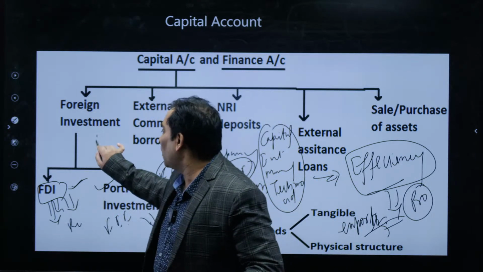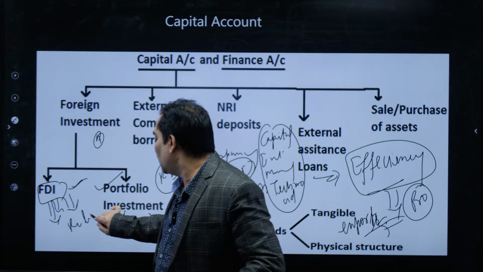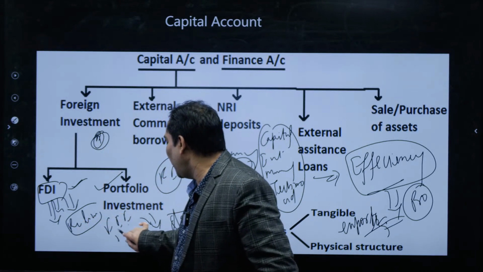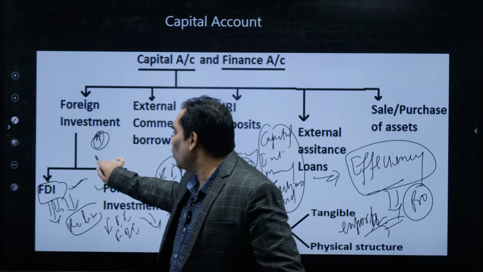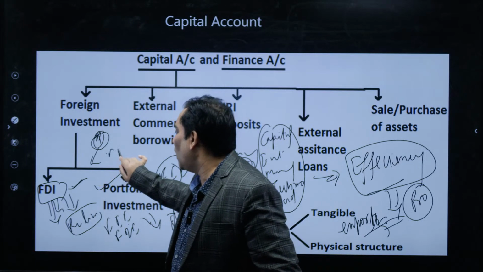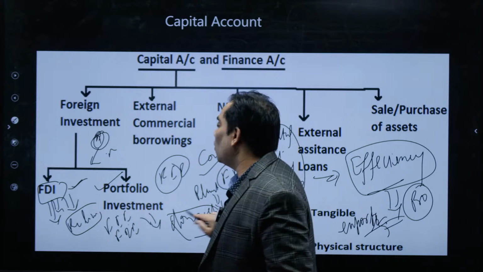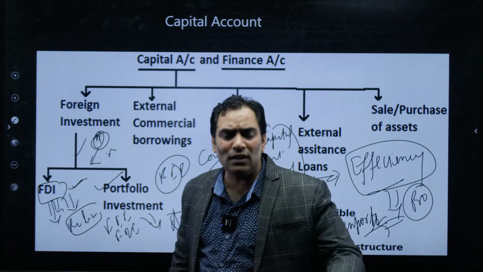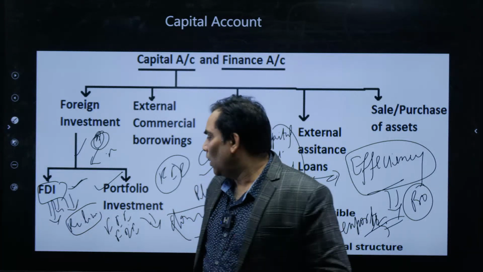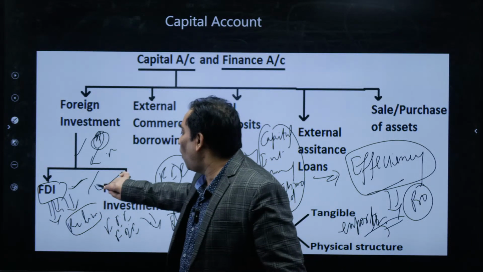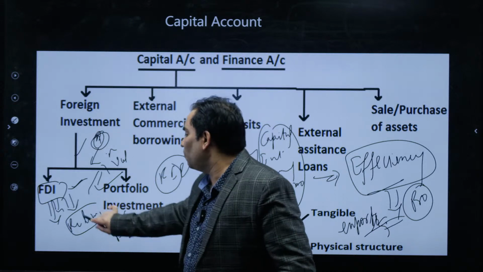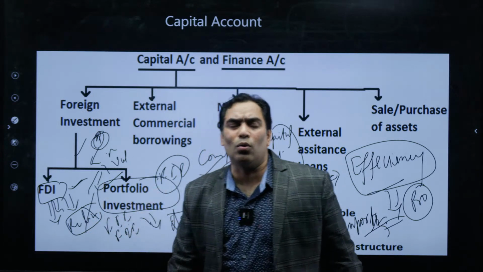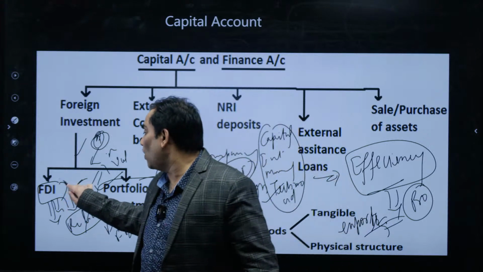Suppose foreigner A invests in Reliance through FII, they are not going to have any management control over Reliance. They do not come with management control and advanced technology. Anytime they can invest, anytime they can withdraw. That's why it is more volatile, and FPI or FII is not as good as FDI.